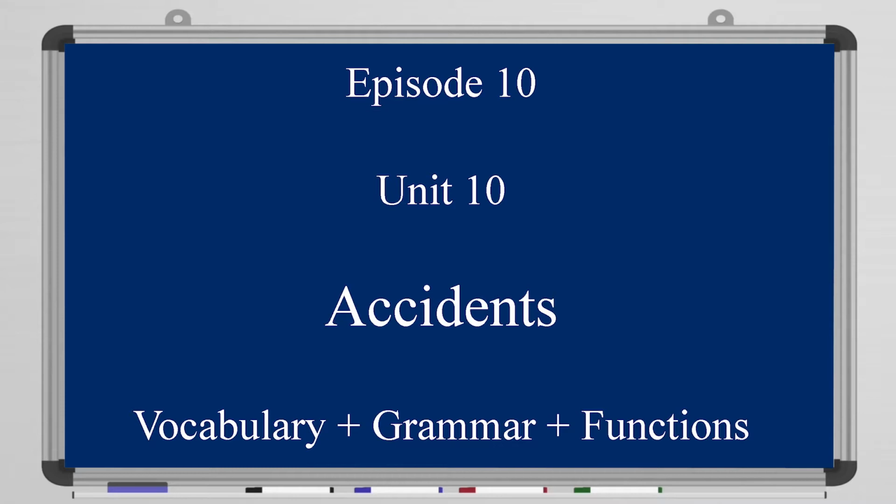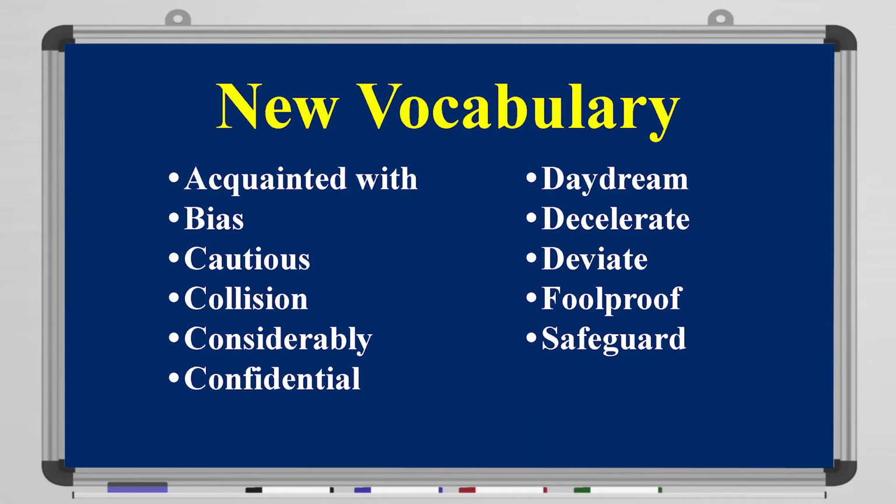So far we talked about the vocabulary and we talked about the unit as a whole, the content of the unit. Today we're going to tackle more vocabulary items plus the grammar, followed by a language function. So let's take a look at the new list of the vocabulary items. First, acquainted with, bias, cautious, collision, considerably, confidential, daydream, decelerate, deviate, foolproof, and safeguard.